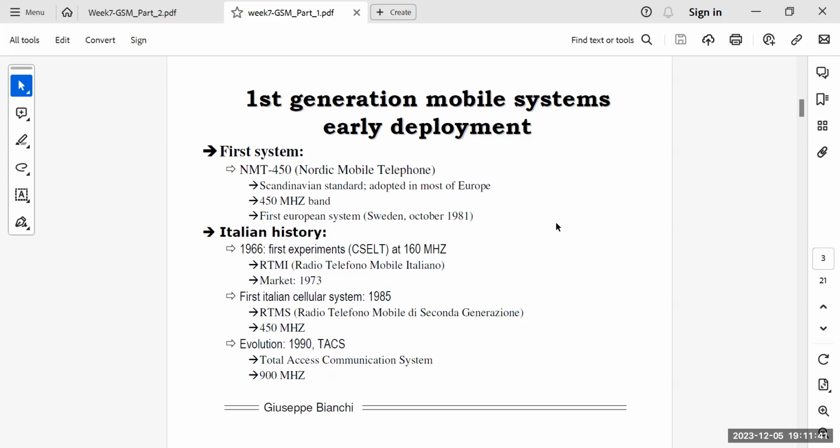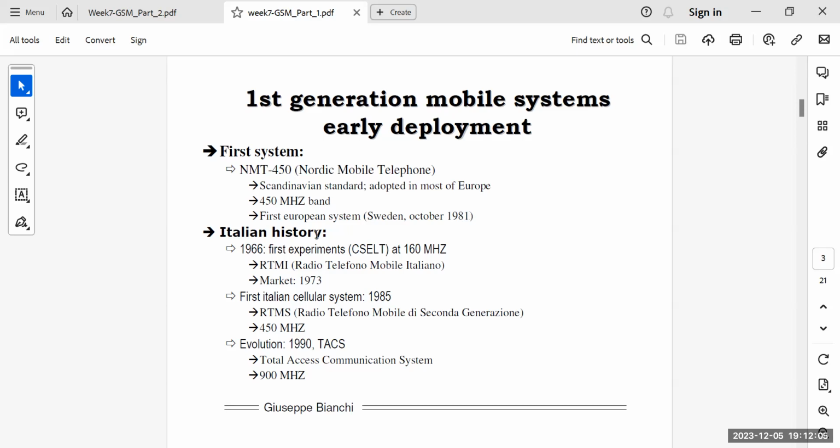First generation mobile systems and the early deployment: the first system was NMT 450, that is Nordic Mobile Telephone. That was basically the Scandinavian standard and was adopted in most of Europe. The band was around 450 megahertz and in Sweden it was adopted in 1981.